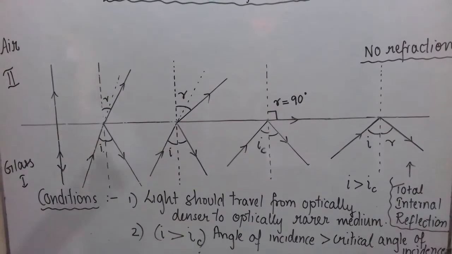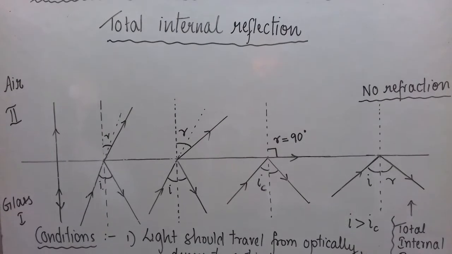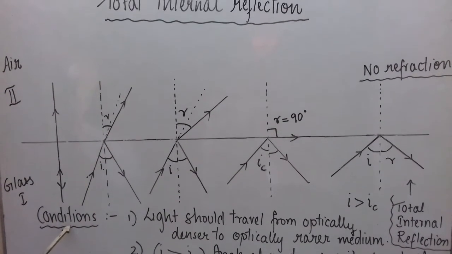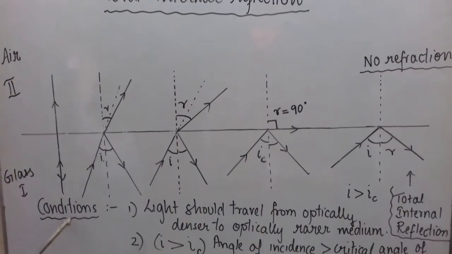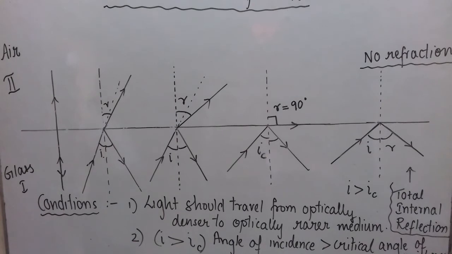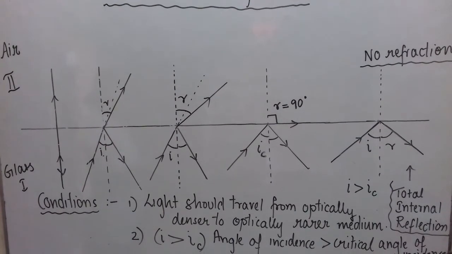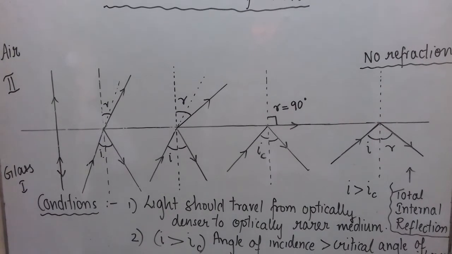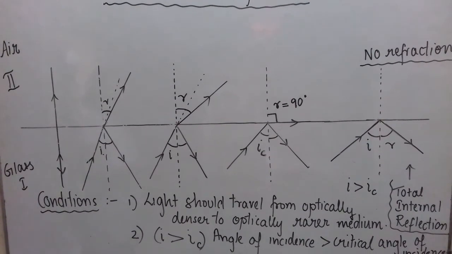So remember what total internal reflection is, what the critical angle of incidence is, and what the two conditions are for total internal reflection to take place. I hope this topic is clear to you, because rainbow formation has this phenomenon in it. This phenomenon is responsible for rainbow formation, and we'll discuss rainbow formation in our next class.